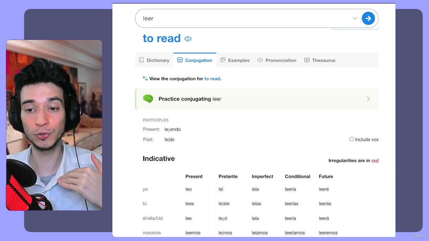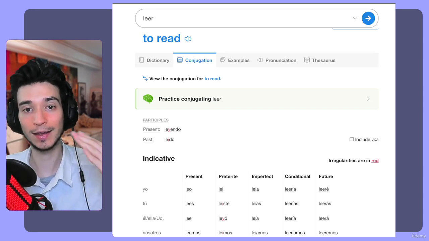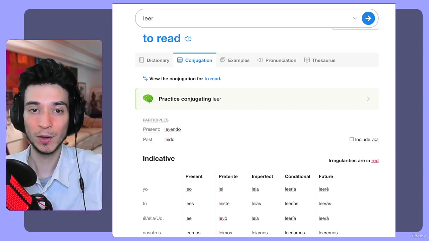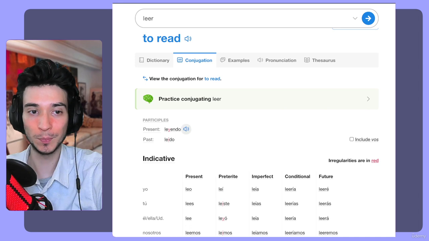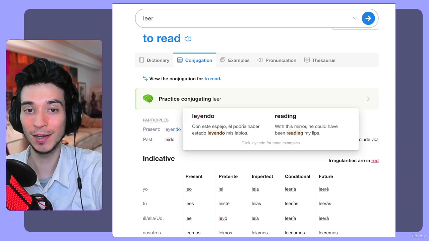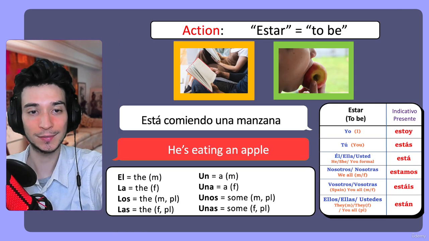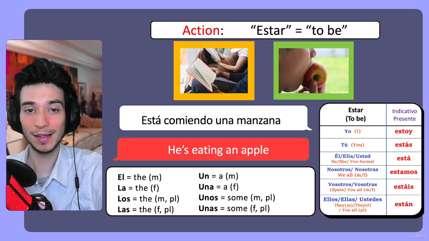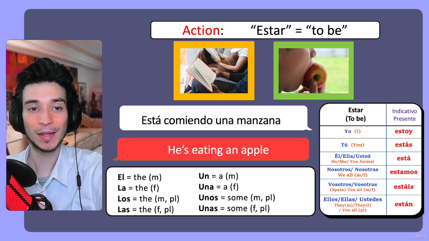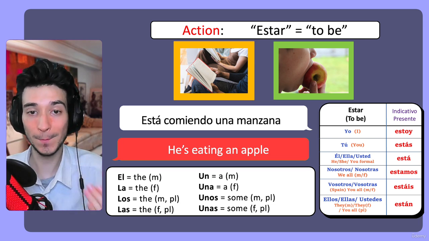So basically you conjugate estar, and then the ing verb will be the present participle. It's not a conjugation, it's basically the ing form in Spanish. So this is the other thing to remember. So let's go back to our class. Okay, and the next one, está comiendo una manzana.